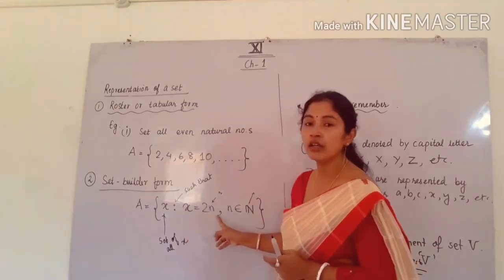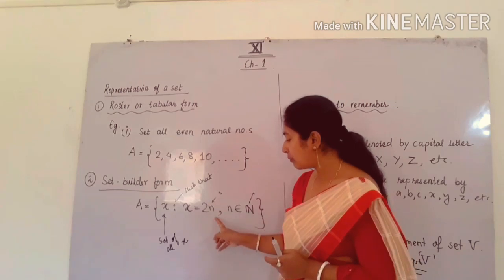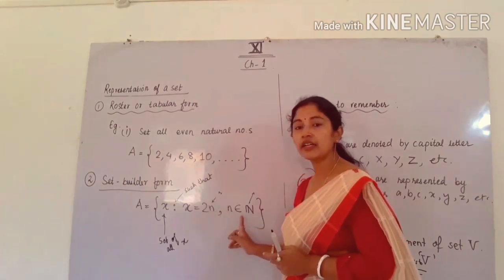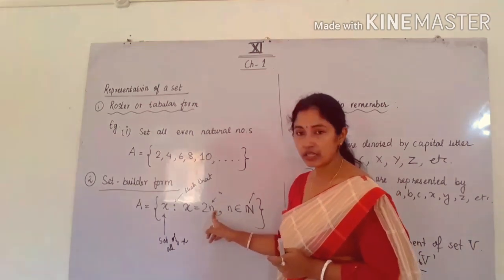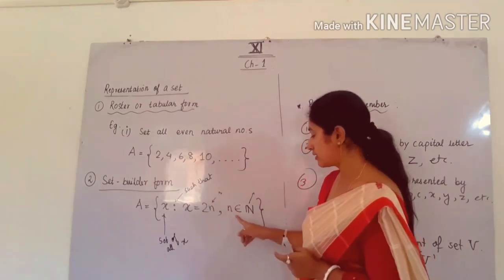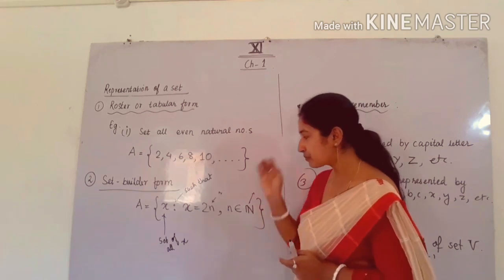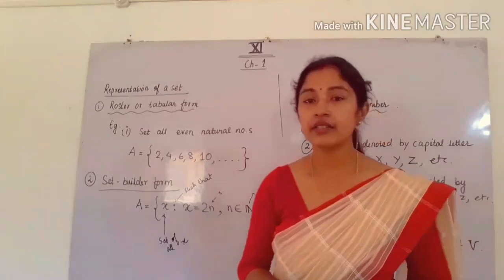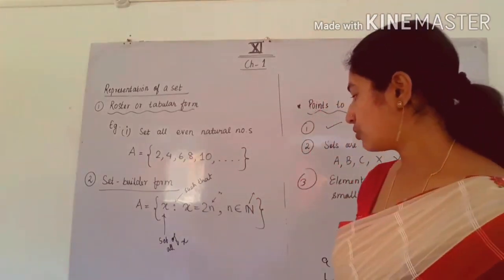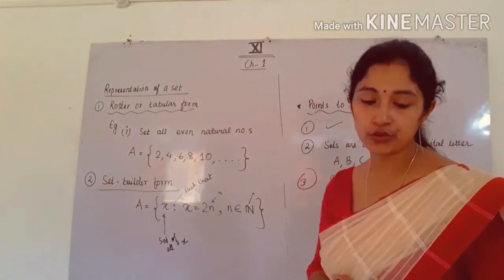And then if I have mentioned one variable, I have to write the condition that variable should satisfy. So I have to write like this, n belongs to natural numbers N. So this whole bracket we can read as set of all x such that x is equal to 2n, comma, n belongs to natural numbers N.